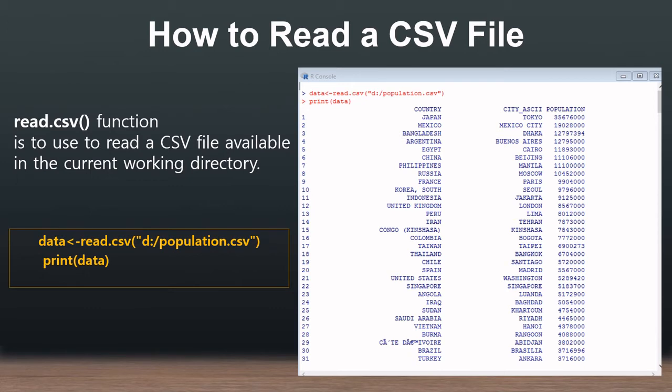d:population.csv. Now what will happen after execution of this statement? The entire information available in the population.csv will be transferred to data. Now I am printing this data, and you will see the output here. This is the country name, this is the city name, this is the population.